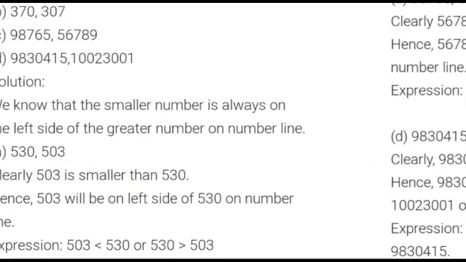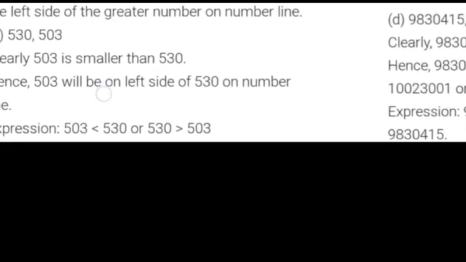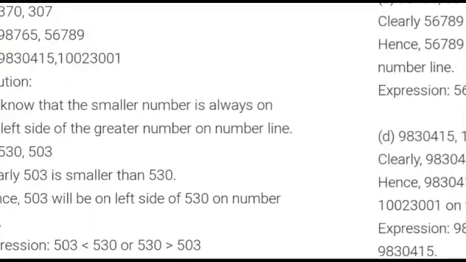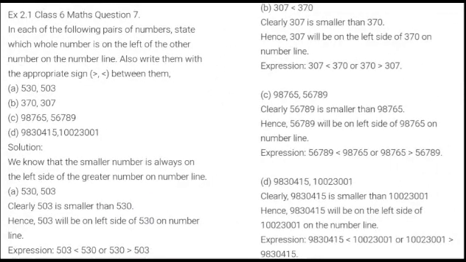So in this manner, this way, the last one given to you, you can write how the expression is given to you, right? In the similar manner, you can write this one, the last one, this whole line. Okay, you understood? This whole line you can write, this one, the last one. Okay, not this one, the down one. So in the similar manner, you can do the rest by putting the sign over the greater number.